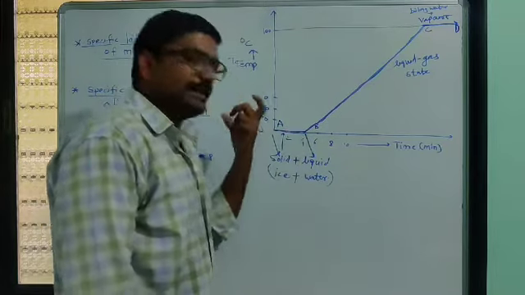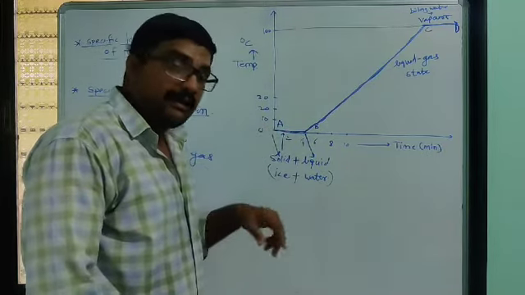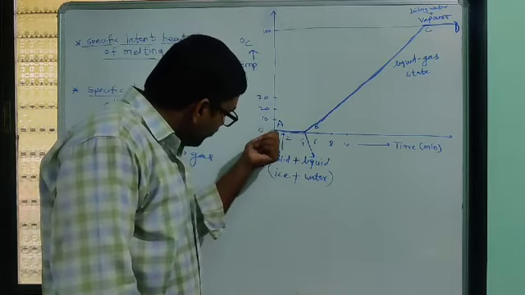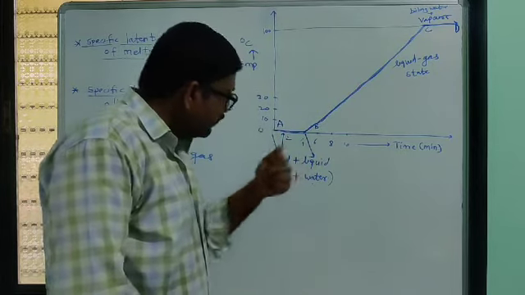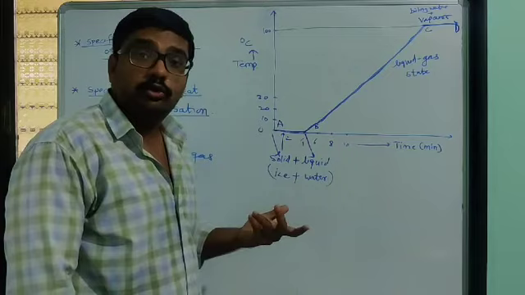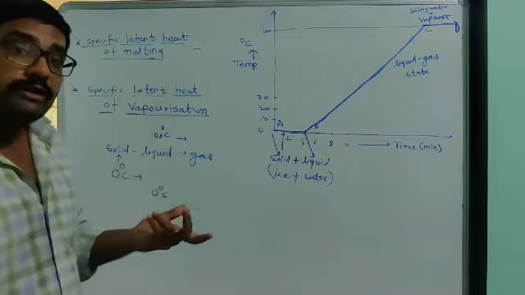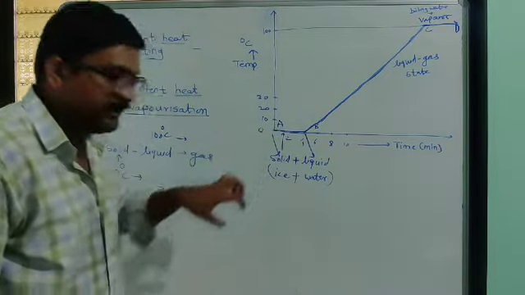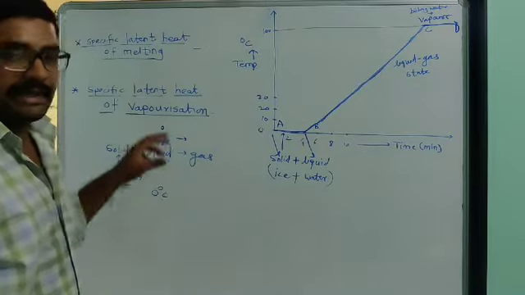Look, the temperature is the same 0 degrees, but still at 0 degrees we will find ice and also water, due to the application of that hidden heat, that we call latent heat.